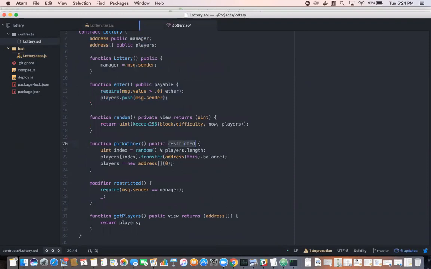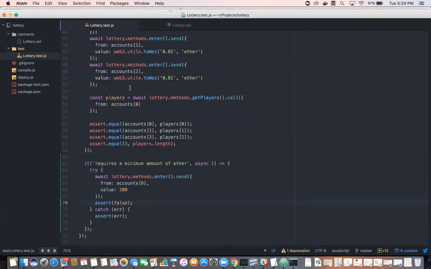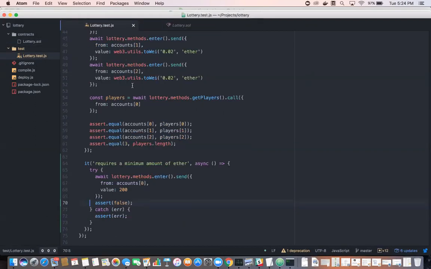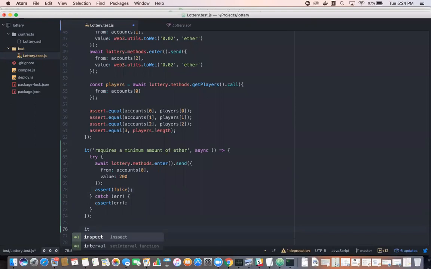I'm going to use the same exact try-catch syntax that I used for this last test. And to test out this pick winner function, I'm going to first start off by placing the it statement for this below the last one. So start like so.